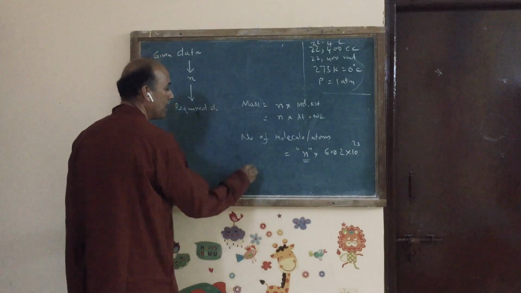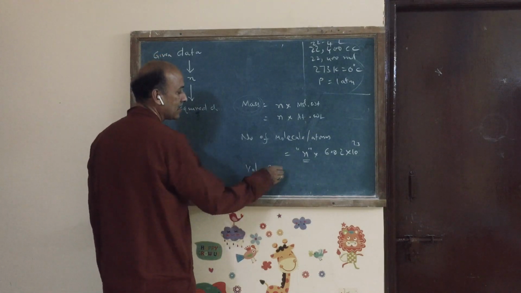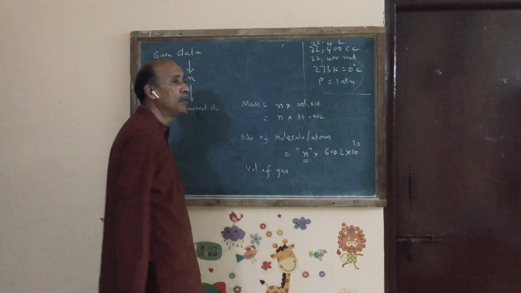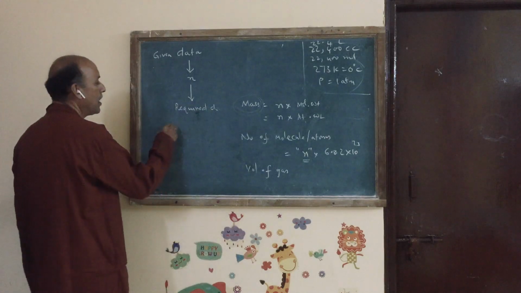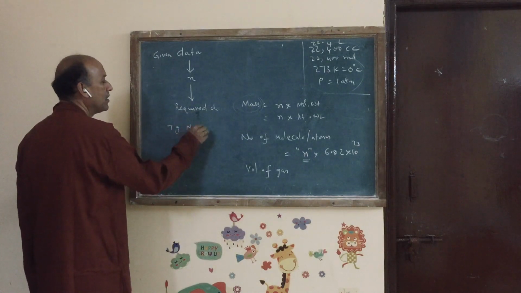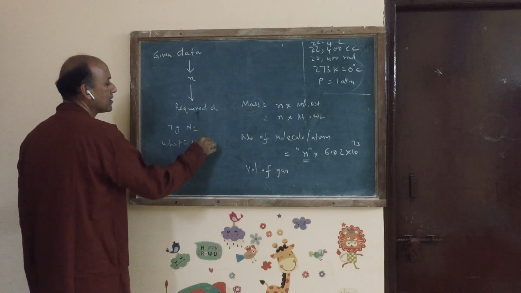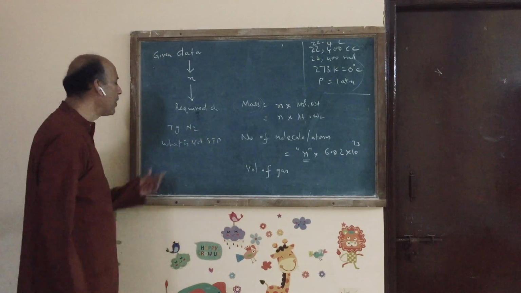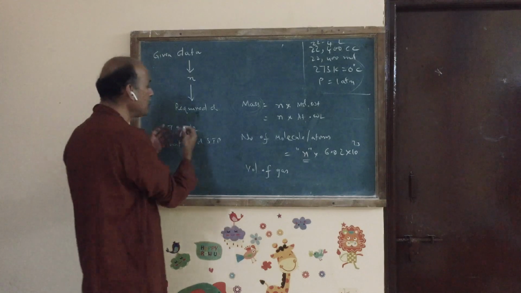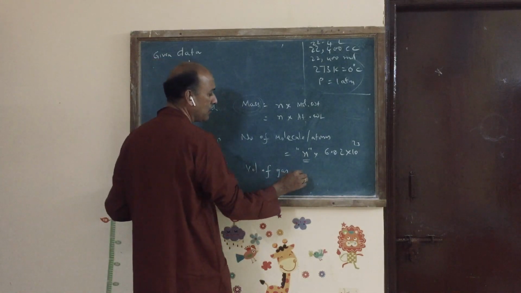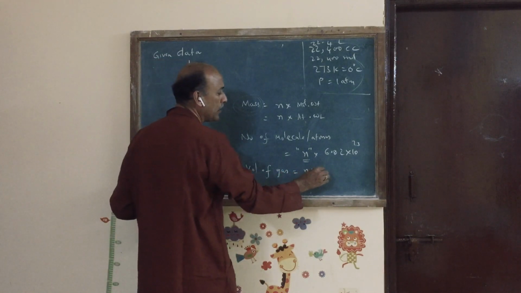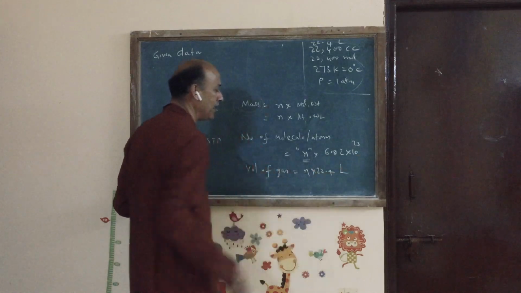If they are asking you what is the volume of gas, I am giving you say 7 grams of nitrogen, what is its volume at STP? If you are calculating volume, first you convert the data into number of moles, into 22.4 will give you volume in liters.